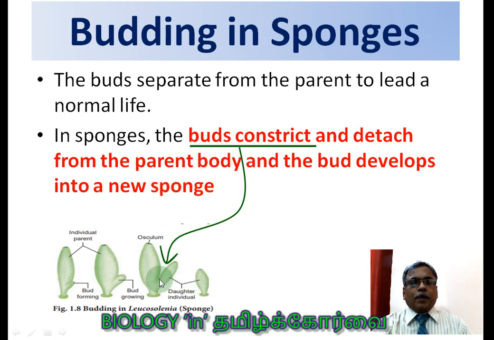This is the place where the constriction occurs. The word constriction means the place of detachment, the detachment of the daughter individual from the parent individual.